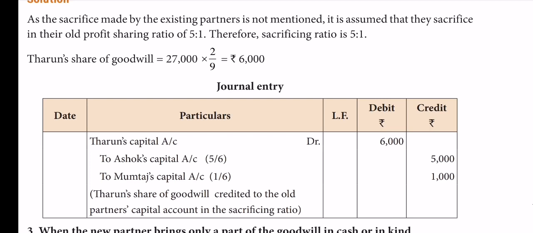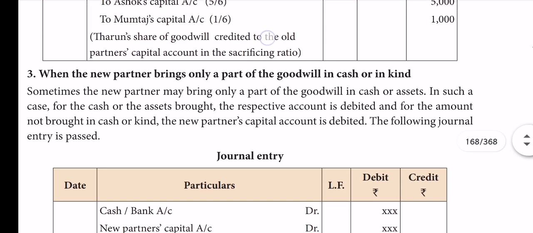Okay, so the new partner's share of goodwill is credited to the old partners' capital accounts in the sacrificing ratio. Let me repeat it, don't make any mistake. Okay, that's all. Now shall we move to the next one? Third one.